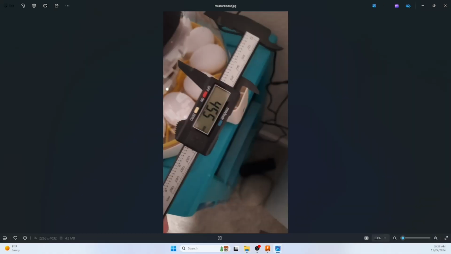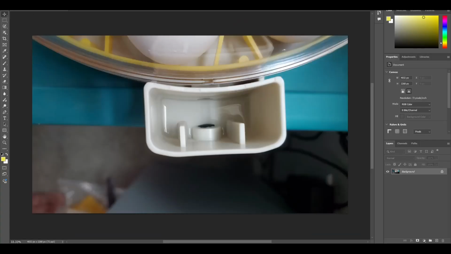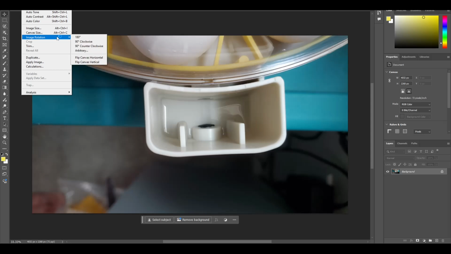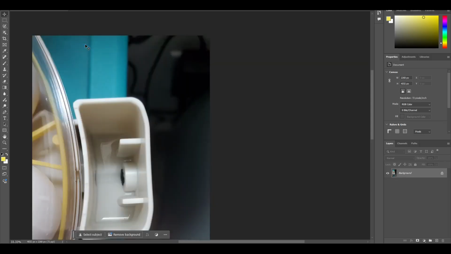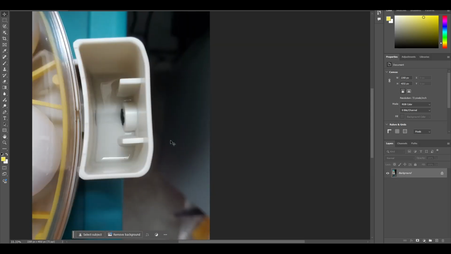And then what we got was 45.5 millimeters. Here I'm just opening the image in Photoshop, getting it to the right angle, and inverting the color to make it darker.